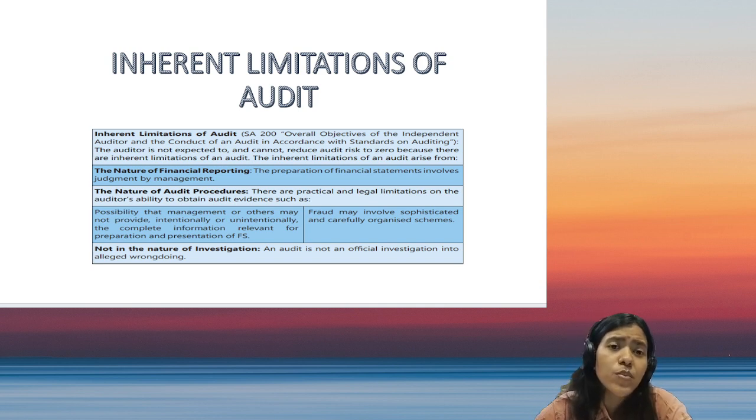Next possibility could be that management may not be providing data to the auditor. If the auditor is not provided with the data, what would he check? At the most, he will give a disclaimer of opinion, but he cannot give any other opinion because he has no data to check. A disclaimer of opinion obviously will create doubt in the minds of shareholders and stakeholders, but even they wouldn't know what is actually happening in the company because no data was provided.